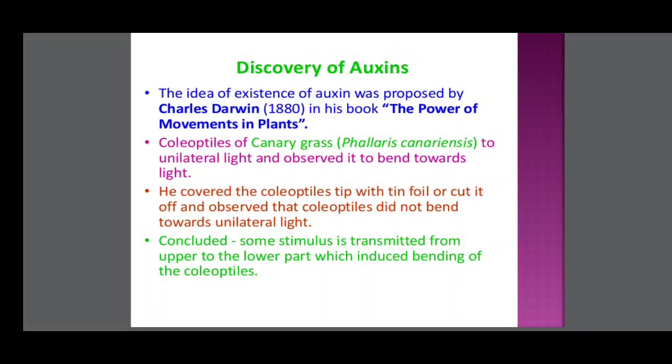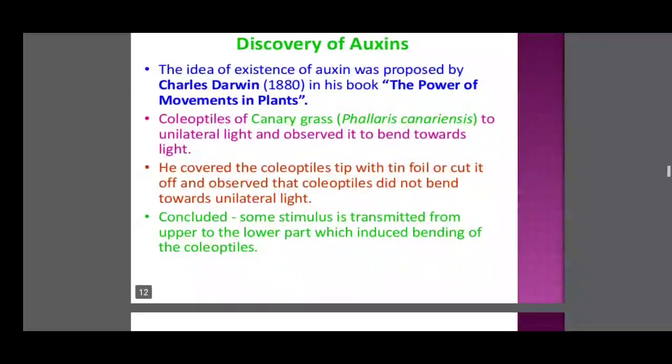When they covered the coleoptile tip with tin foil or cut it off, the coleoptile did not bend towards the unilateral light.